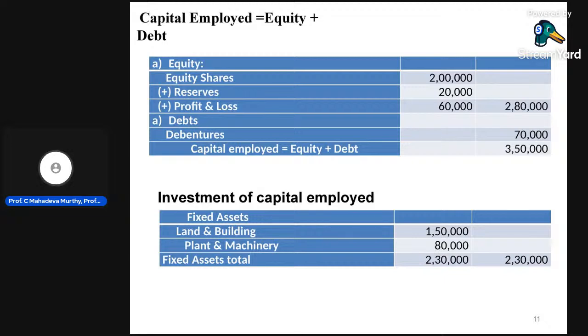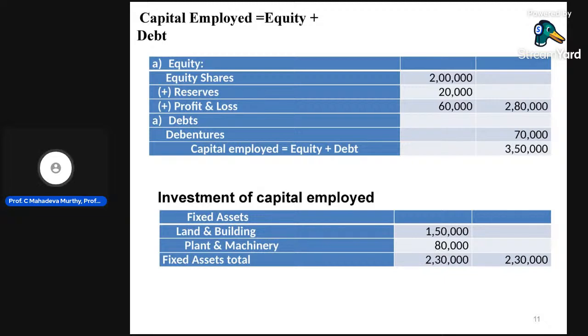Equity total is 2,80,000. Then debt is 70,000, the outer column: debentures 70,000. Total here is equity plus debt. Capital employed is 2,80,000 equity plus 70,000 debt, which is 3,50,000. We covered it as debt plus equity, capital employed.